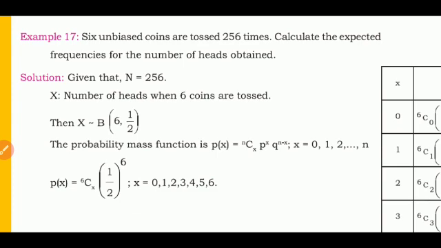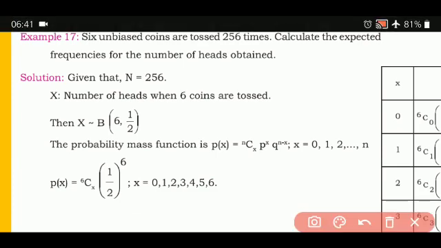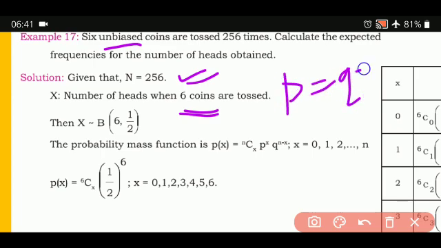6 unbiased coins are tossed 256 times. Calculate the expected frequencies for the number of heads. How many coins are here? The value of small n is 6 and the value of capital N is 256. Capital N always represents the total frequency. And again they have used the word unbiased. Unbiased means the value of p as well as q will be the same, 1 upon 2, because head has an equal chance and tail also has an equal chance.